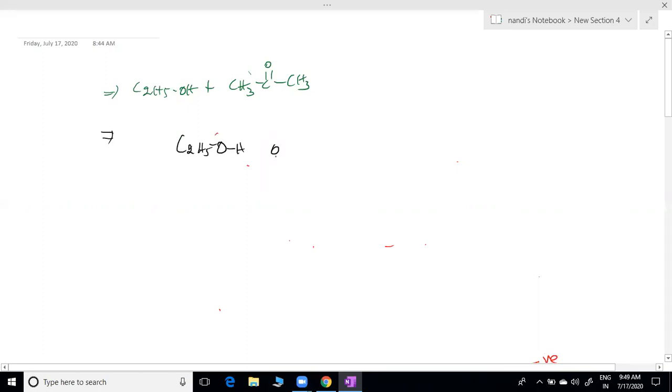Assume this is A-A attraction, and this is B-B attraction possible. This A molecule and A molecule, and acetone also is there. Acetone is polar or non-polar?